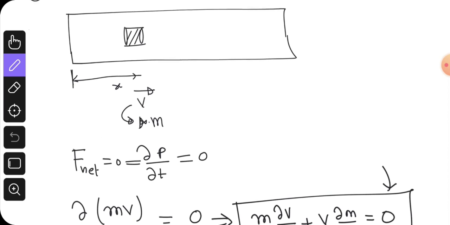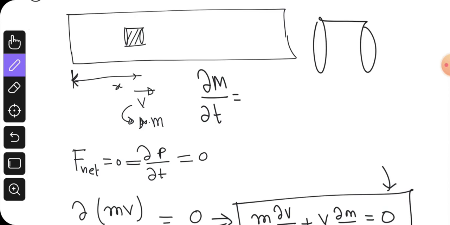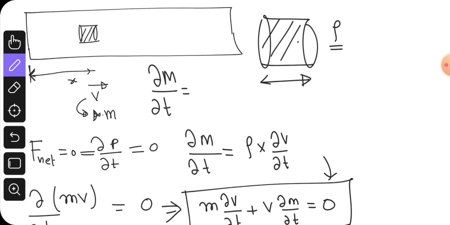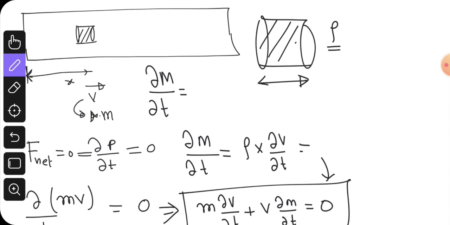So at certain time t, if the spaceship is at x and moving with velocity v, we can easily find dm/dt, right? dm/dt will be the volume captured by the spaceship per unit time as it moves, times the density of the cloud. So dm/dt will be the density of the cloud times the rate of change of volume captured by the spaceship per unit time, right? What will be the captured volume per unit time?